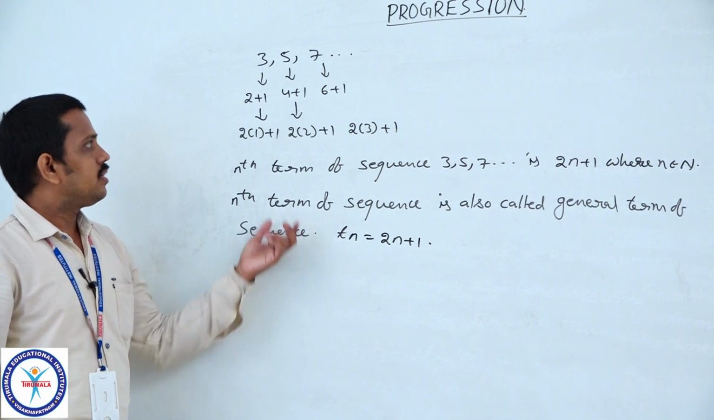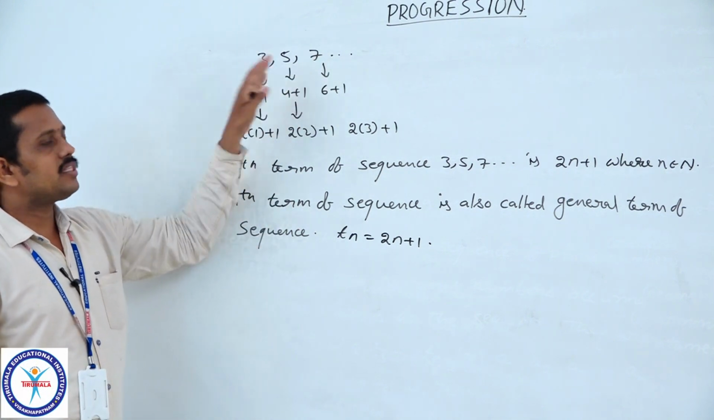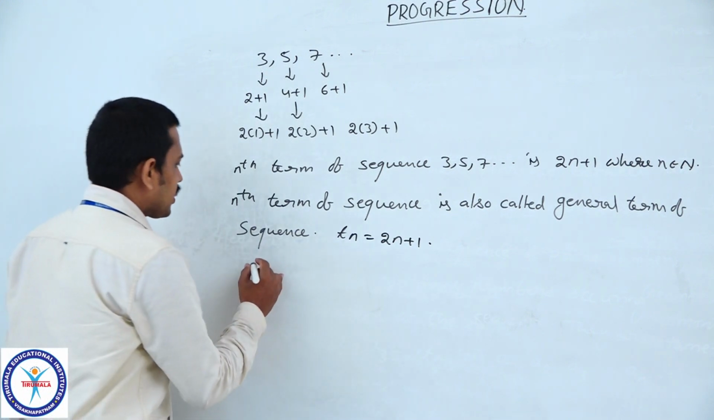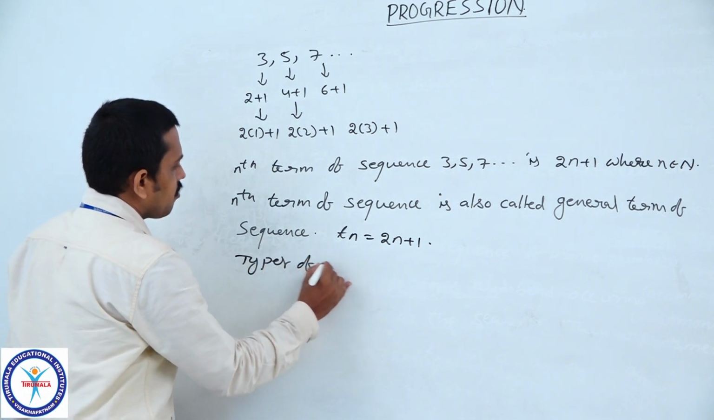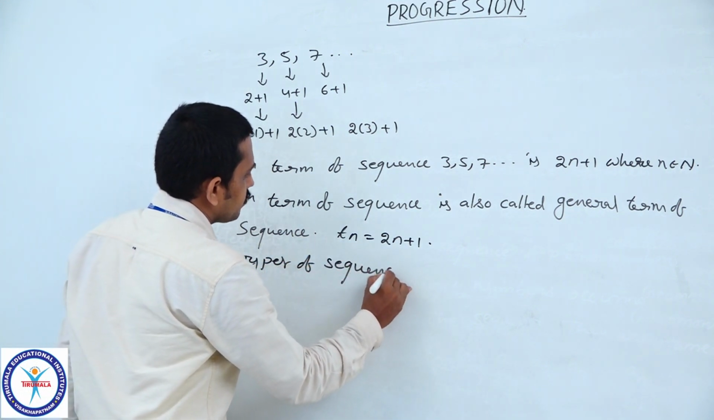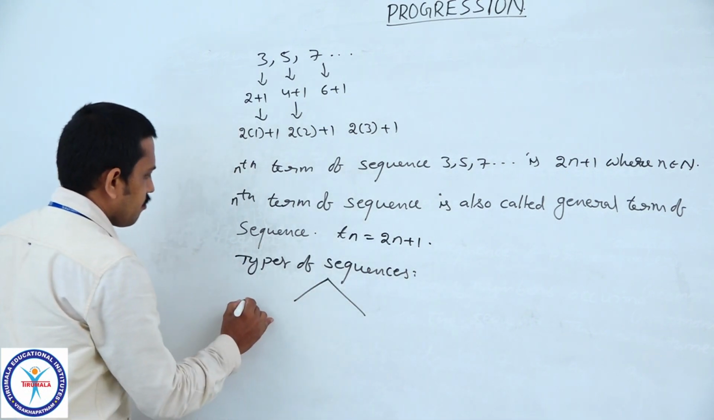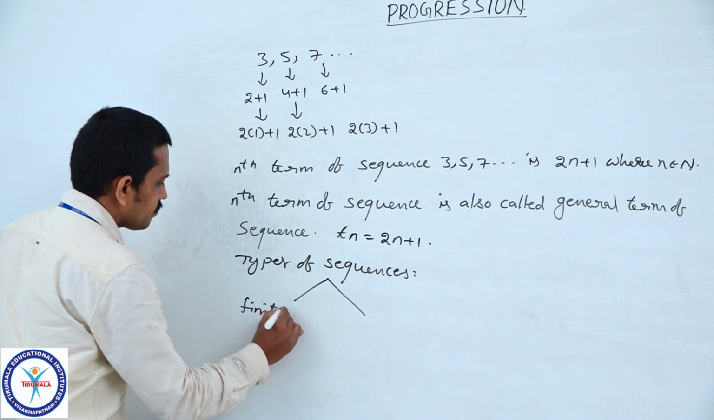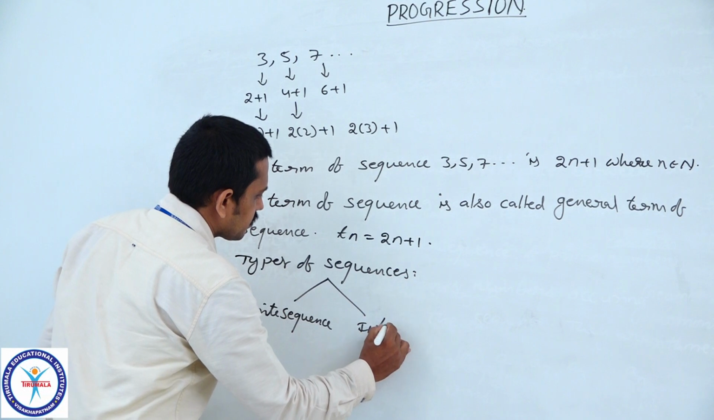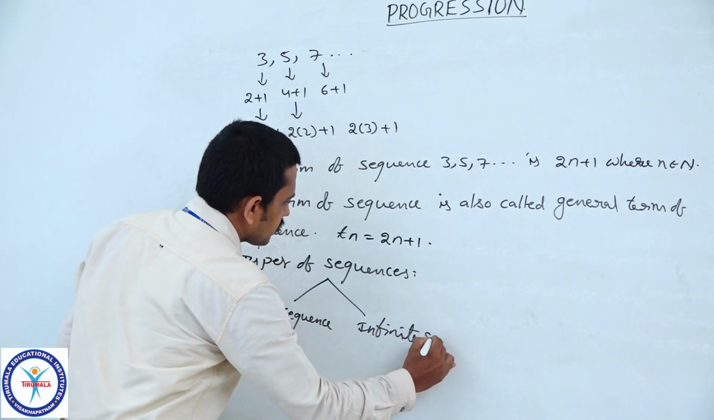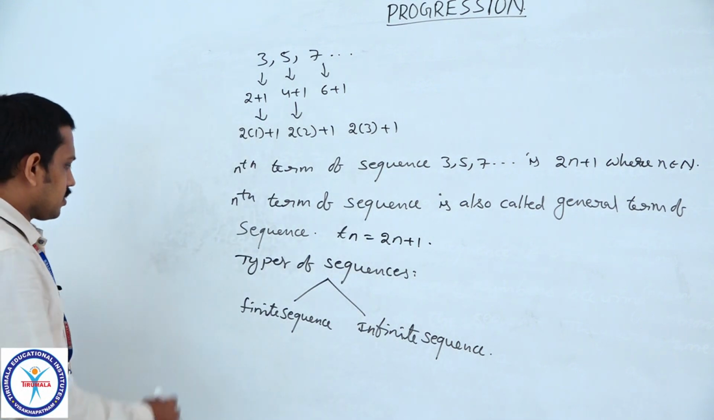Now, based on the number of terms in the sequence, we will classify sequences into two types. So what are the types of sequences? There are two types of sequences: finite sequence and infinite sequence. What is a finite sequence?